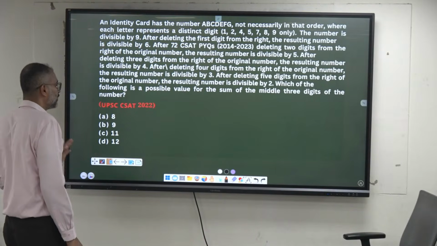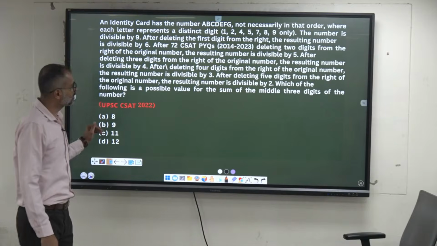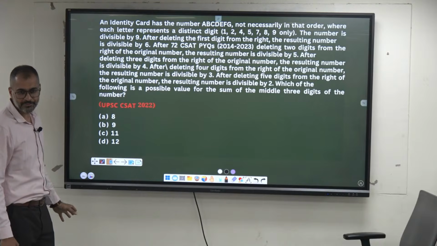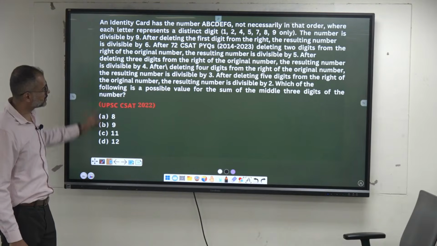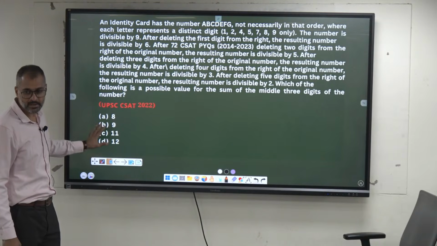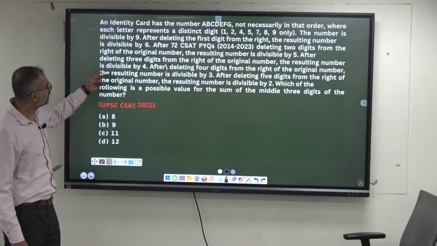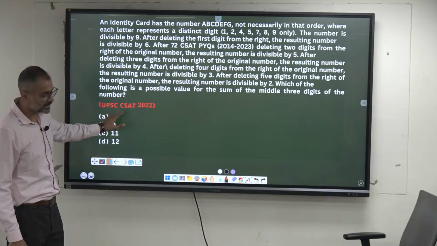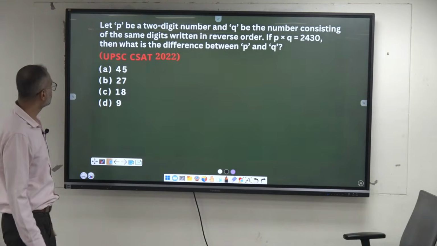Though doable, reading the question, comprehending it and afterwards putting it in step by step takes a little bit more time. When you have quant-based questions of this length, never attempt them. If it is reasoning, seating arrangement, puzzles, obviously they will be lengthy, but they will be easy. So we'll skip this kind of question.